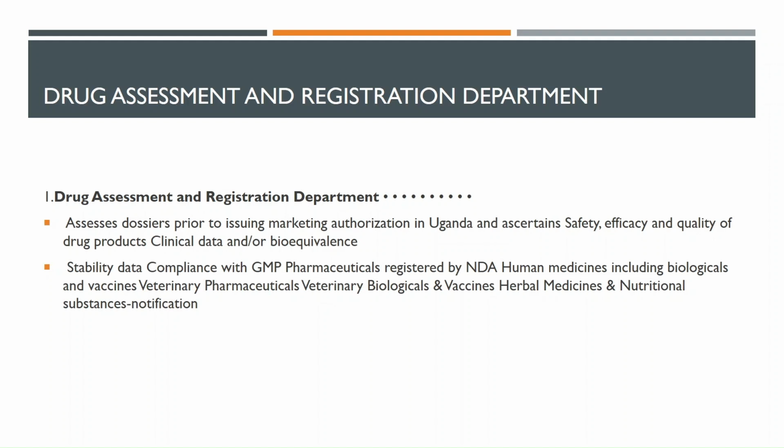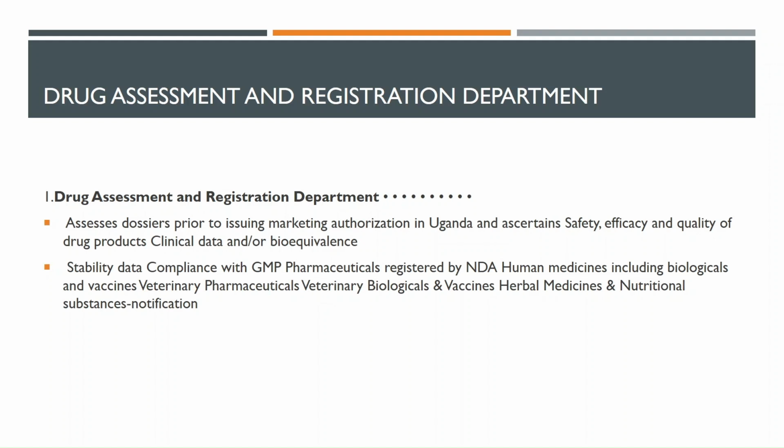So we see that the Drug Assessment and Registration Department assesses and prioritizes to issue marketing authorizations in Uganda. So for all marketing authorizations, it has to assess how they are marketing. Are they using the right way of promoting their drugs? Remember, in the last lecture, we looked at how we can do promotion. Is the promotion effective? Does it make the use of a drug safe? Does it make the use of a drug efficient or efficacious, and the rest.